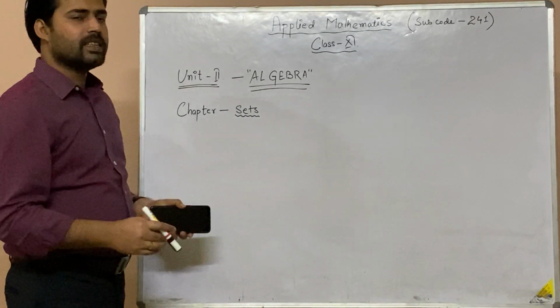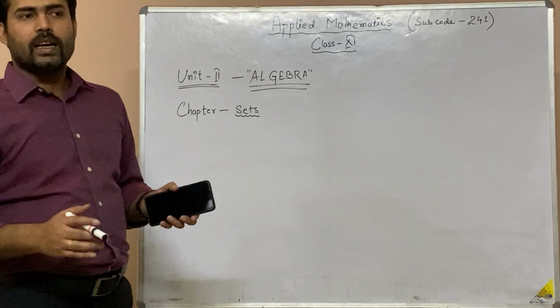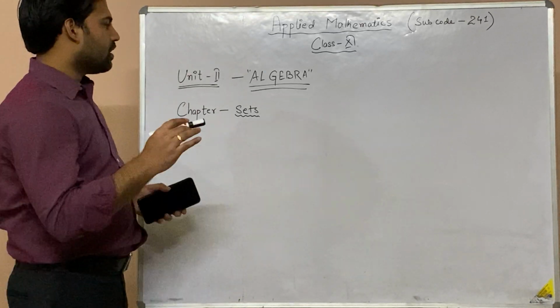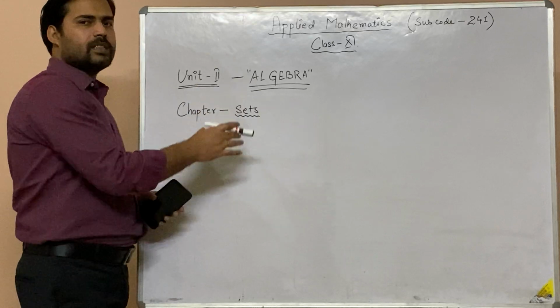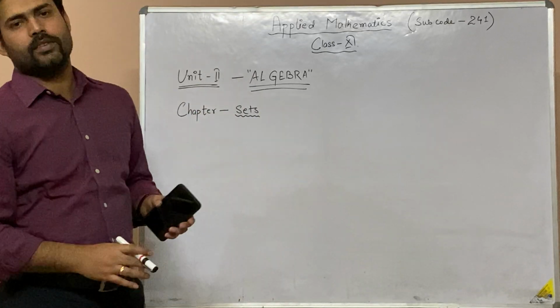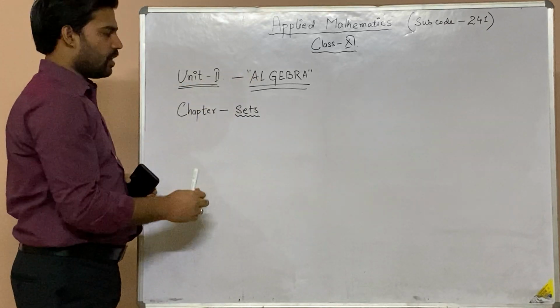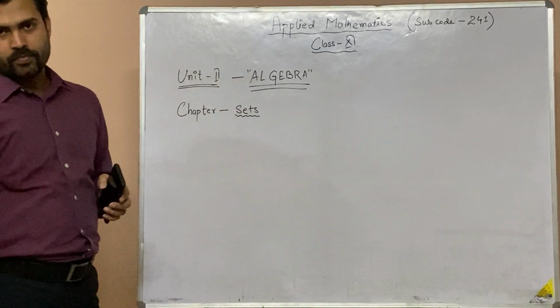So let the book come to the market, and after that we'll go with the sequential series. But right now, let us move on to the topics that were there earlier in class 11. We'll be starting off with Unit 2 Algebra, chapter Sets.